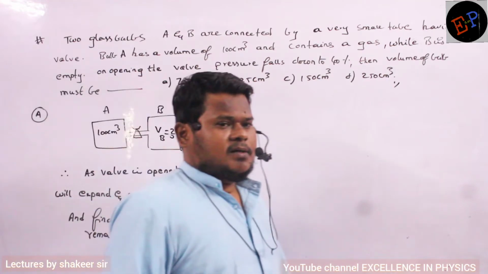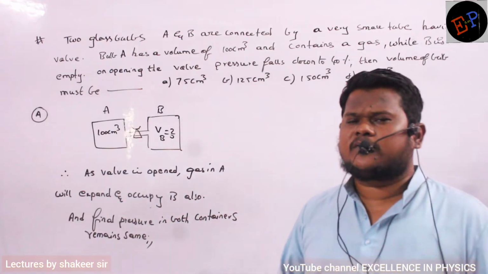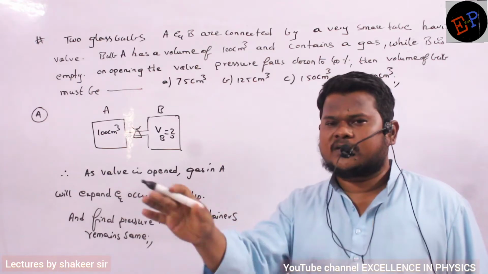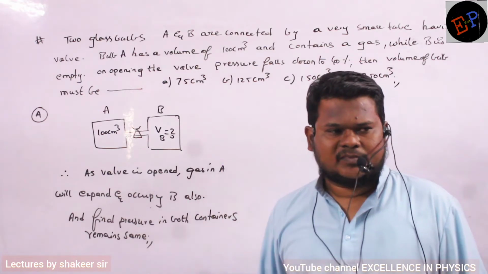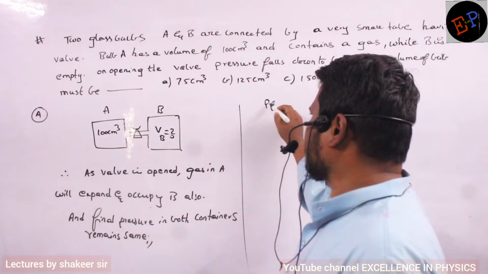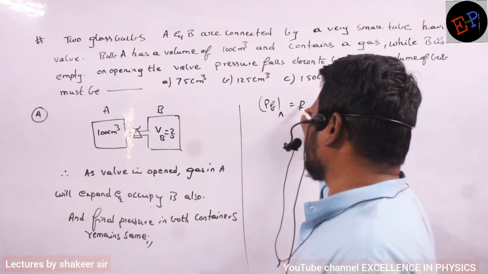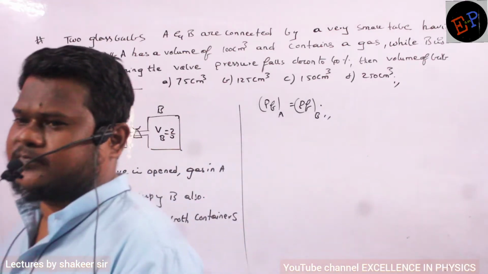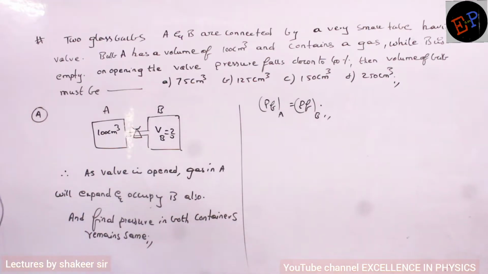Because there is only a single gas, so wherever it finds volume it goes there until the pressure everywhere becomes the same. So finally, the final pressure in container A is equal to the final pressure in container B. PF means final pressure. Understood?